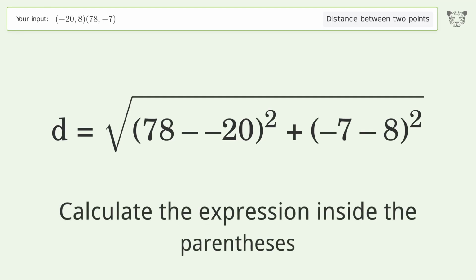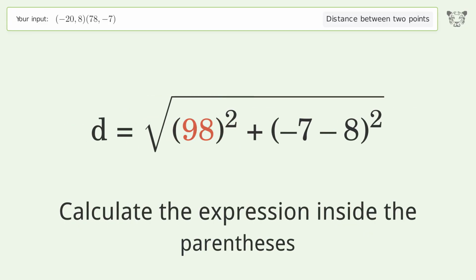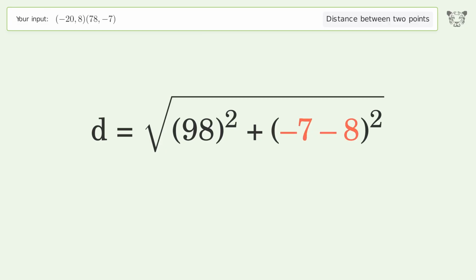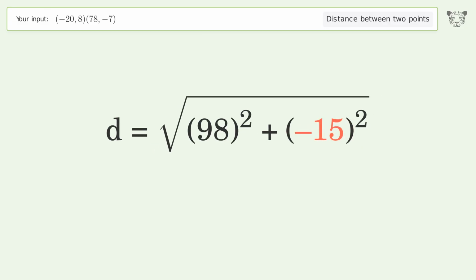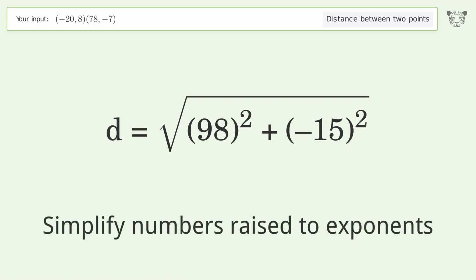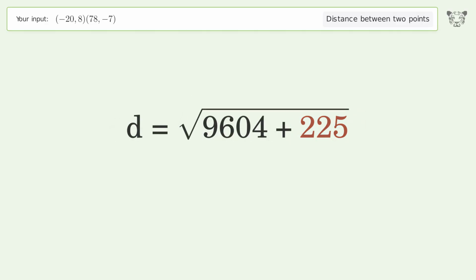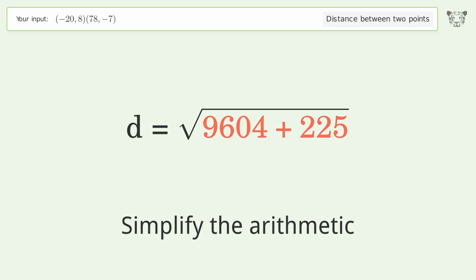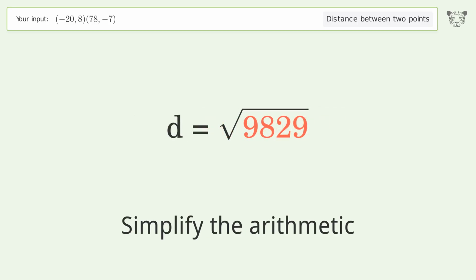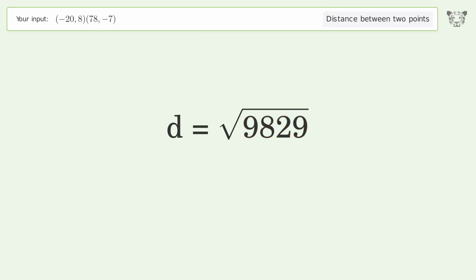Calculate the expression inside the parentheses. Simplify numbers raised to exponents. Simplify the arithmetic. And so the distance between the 2 points is the square root of 9,829 or 99.141.